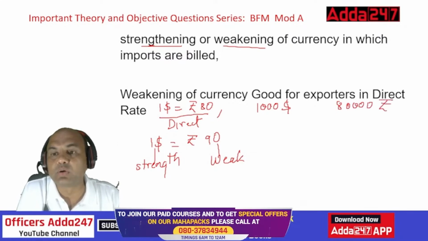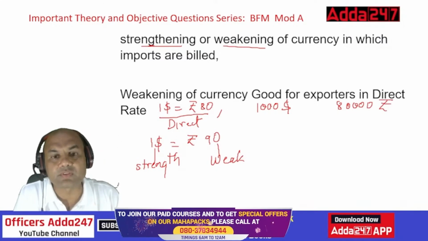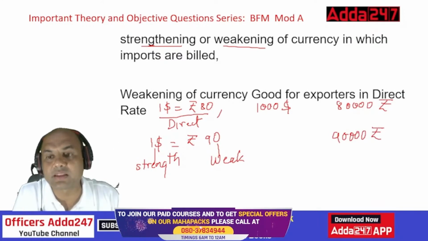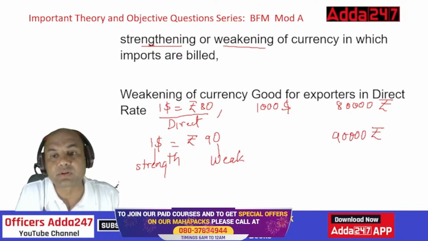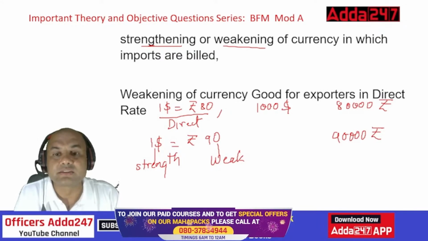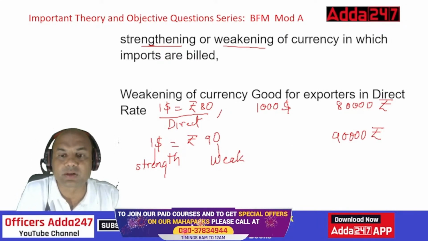Now what happens? The rupee weakens. So again, you will be paying me $1,000 only. How much will I get? I'll be getting 90,000 rupees. So if I sell it in the market and then convert this dollar to rupees, I'll be getting 90,000. Earlier I was getting 80,000. So it is good for the exporters. Weakening of a currency is always good for the exporters. Always. And vice versa, the reverse thing. Suppose the same thing happens and I am the importer. Here, this was for the exporter.